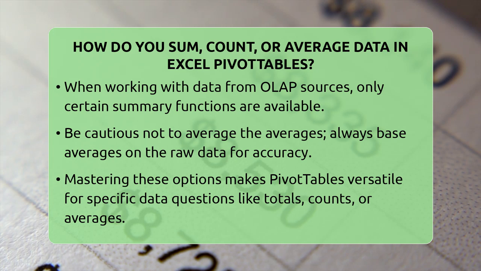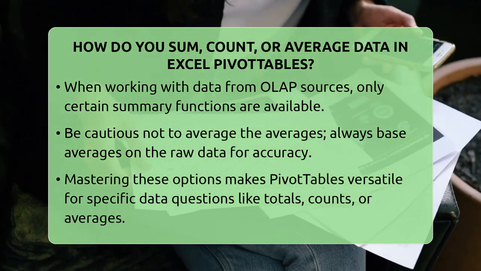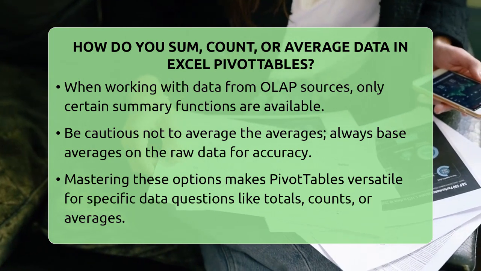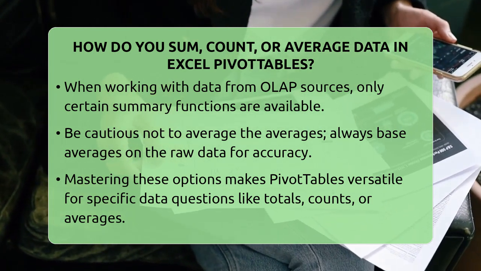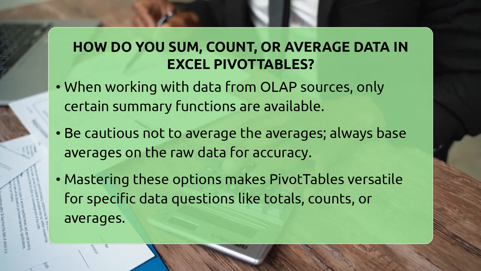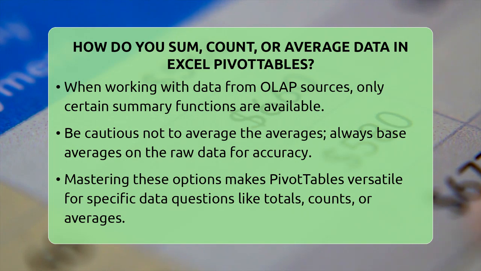Once you master these functions, your pivot tables become powerful tools for answering specific questions. Whether you want to sum sales, count transactions, or find the average order size, changing the summary function is quick and easy. Remember, you can also add the same field multiple times with different functions to compare different aspects of your data side by side. When your data updates, your chosen functions stay in place, making your analysis smooth and reliable.